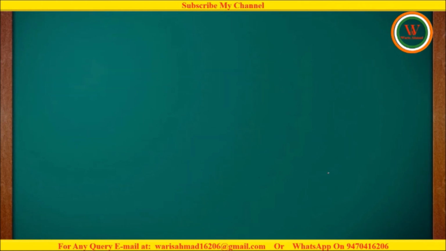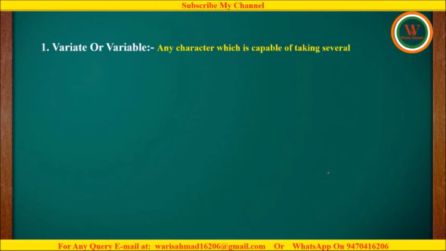Now, the next topic is variate or variable. Any character which is capable of taking several different values is called a variable. Suppose I am taking the example of a equals to 7. So here a will be treated as variable because we can store 7 inside the variable a.